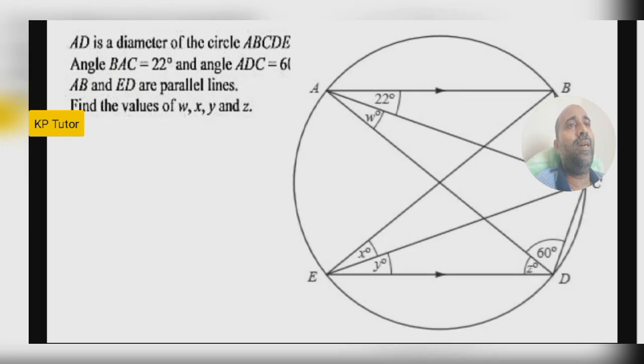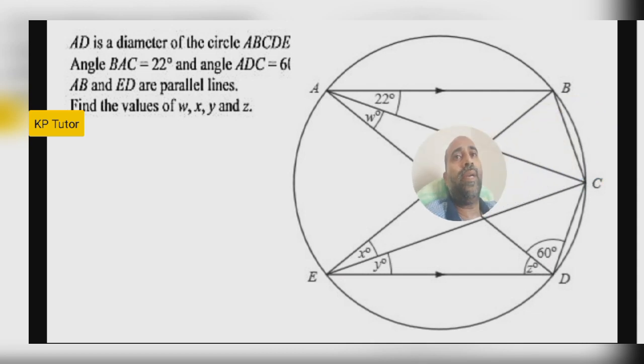Yes, the question is there, the diagram is here. Find the values of w, x, y, z. It's a 4 marks question. In total you will get 4 marks. So w, x, y, z, in that order only you can find. Don't find x first or z first. No. In whichever order the question is given, according to that only you can do.